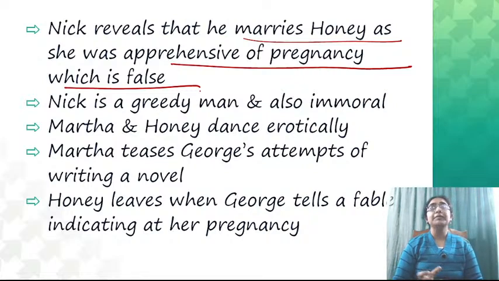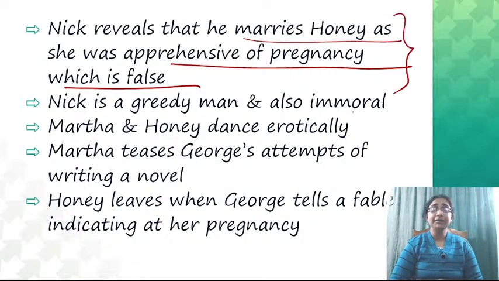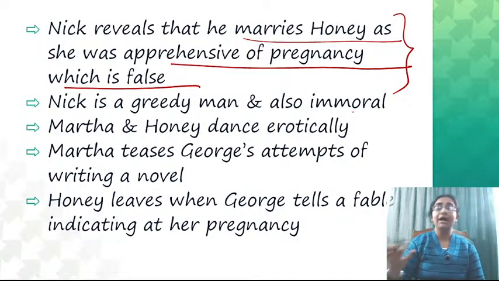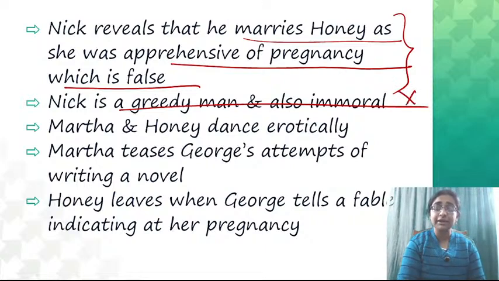So the whole play is actually talking about the dream of a child, and ultimately it is revealed that the child which George and Martha are talking about is actually imaginary. So Nick has that kind of relationship with Honey, which means that this relationship is based on a kind of contract: if you give me a child, then I will marry you. Now, basically, Nick is a very greedy man and also immoral, which is also revealed in the course of the play.